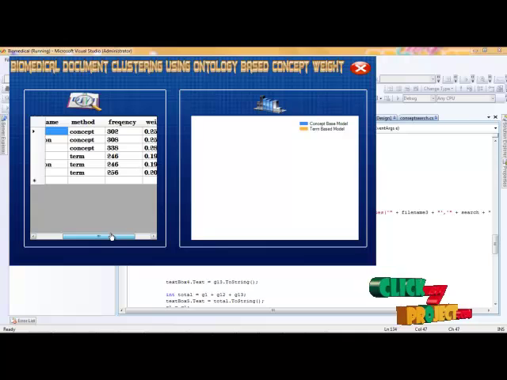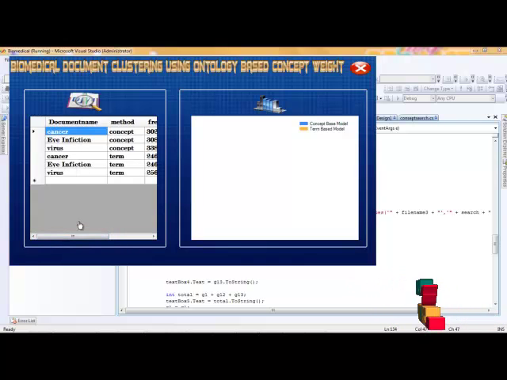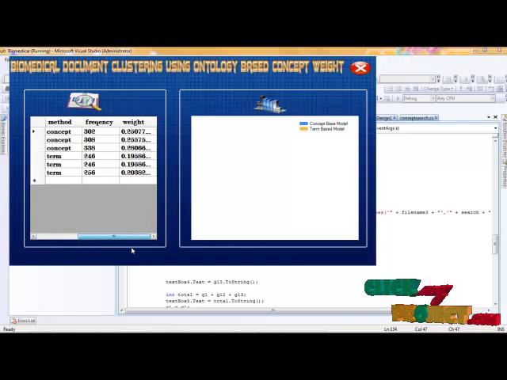The frequency weight is calculated concept-wise and term-wise. For the concept-wise frequency we calculate the weight and the result will be shown as the comparison result. For the comparison result we mainly used three data sets, the biomedical data sets. The term result will be this, and the frequency result of the concept is this. The concept result will increase because, with the vocabulary sense, we collect more results from all three documents.